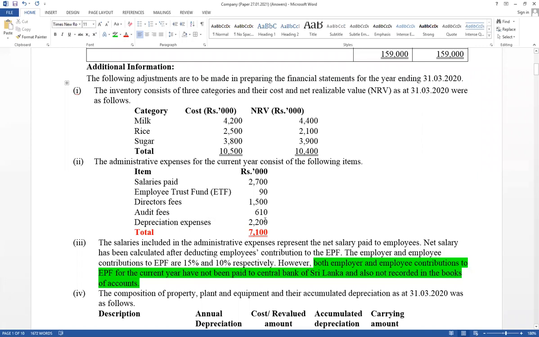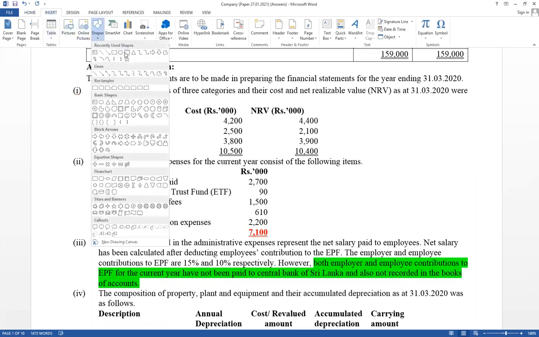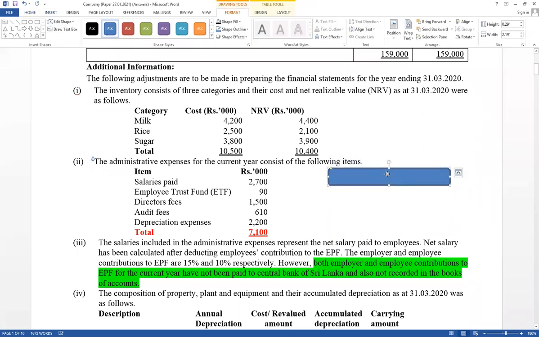Think about this one. As a depreciation expense, it has given 2,200. It is included building depreciation as well as office equipment depreciation. Think about building depreciation calculated already. Building depreciation included here. It has recorded already. Building depreciation value 1,200.